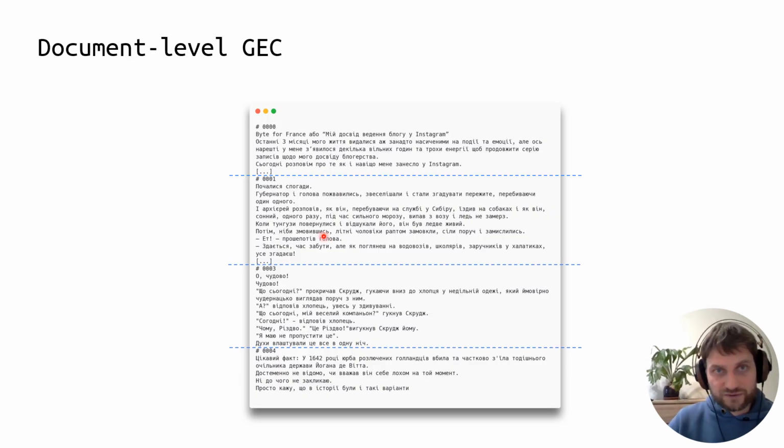In order to utilize the document-level context, we kept the order of sentences as they appeared in the original document. We also added document headers before a sequence of sentences. This way, participants could use document-level context if needed, but they could also ignore it and work on more common sentence-level models. So far, nobody has utilized the document-level context.